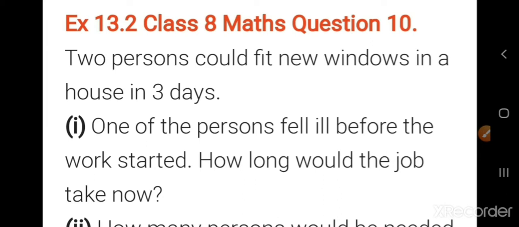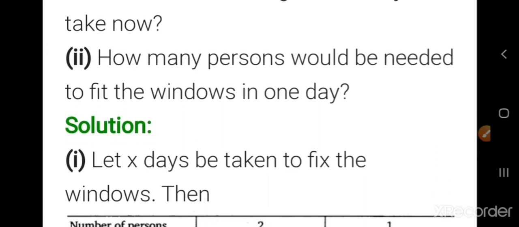Okay, so two people were there. If two people are there, the work will finish in 3 days. One of the persons fell ill, so how many are left? Only one person is there. If one person is working, within how many days will it finish? That is the first question. Okay, we'll solve the first question.